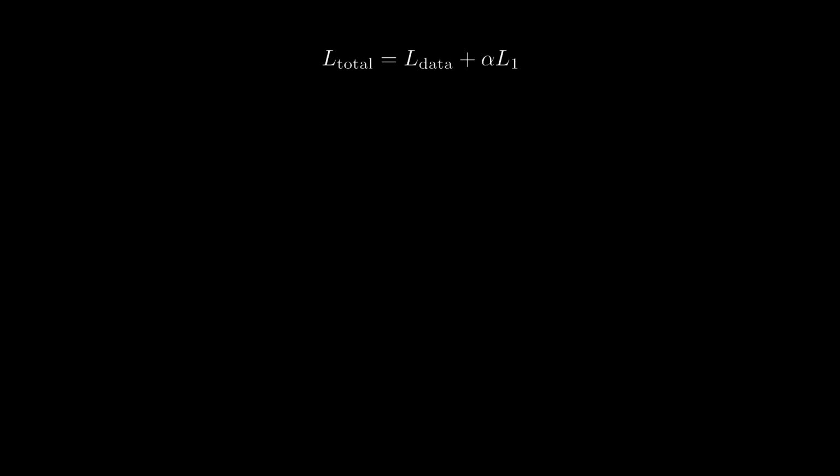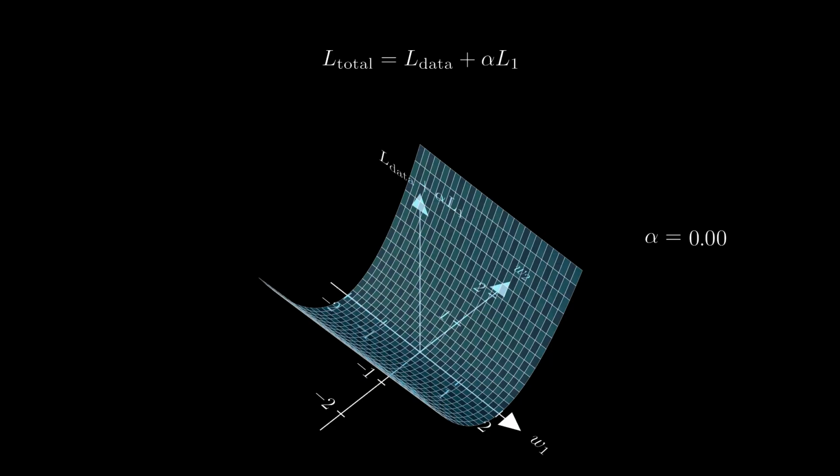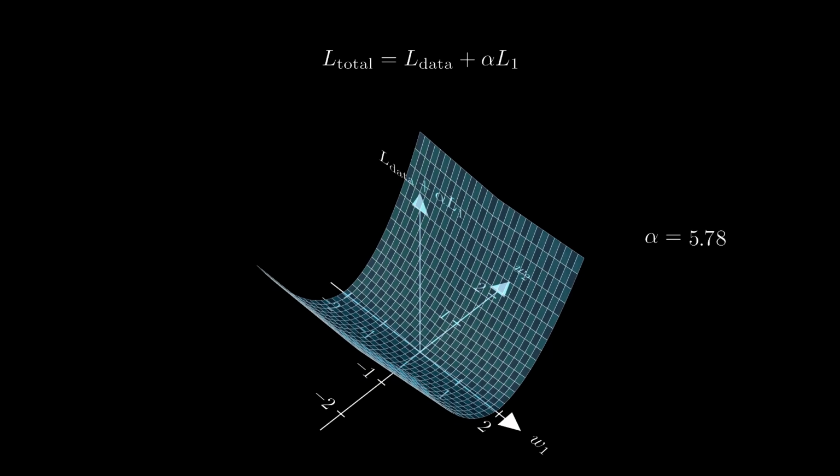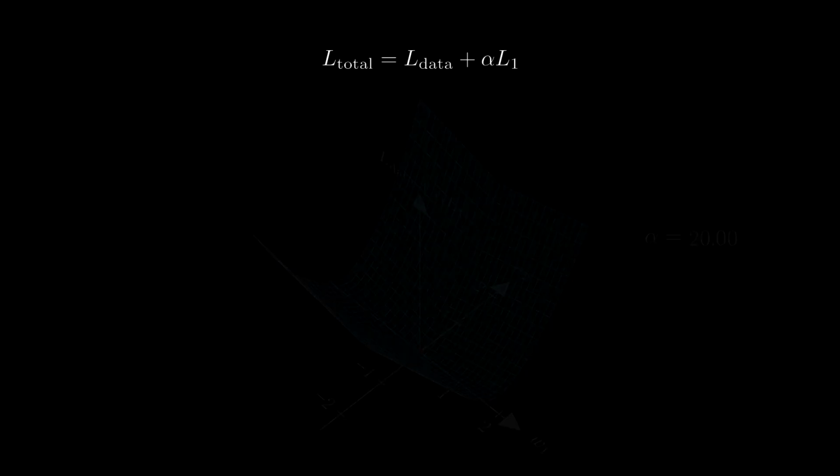Let's return to our regression example with two parameters. Here you can see the loss function L_total for alpha equals 0. As we increase alpha, the influence of L1 increases until the minimum of L_total is at W1 and W2 equals 0. Of course, we do not want to increase alpha until all parameters are 0. We must tweak alpha to find a good compromise.